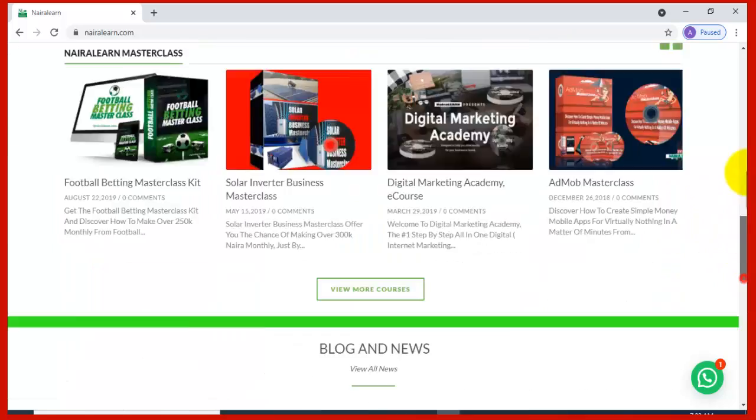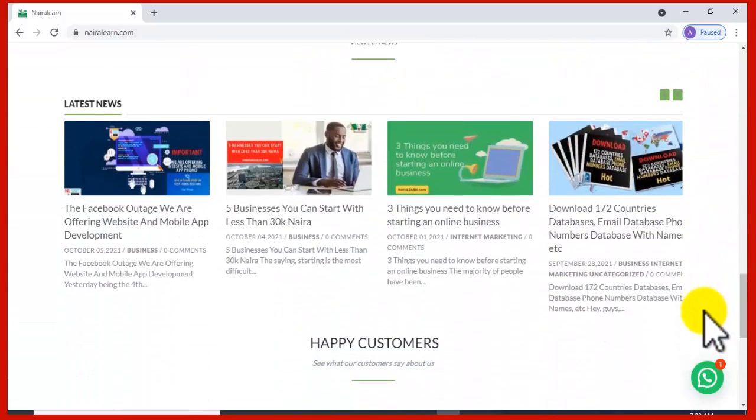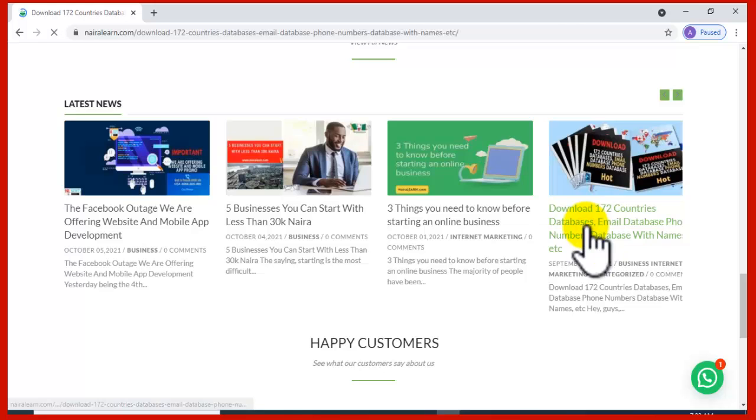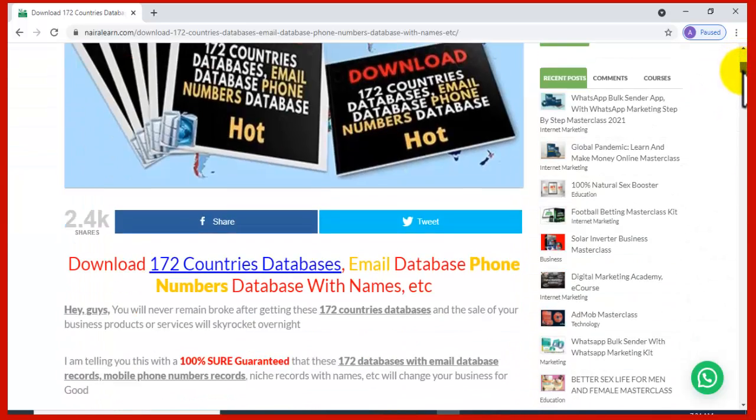Okay, this is the leads. Another way to get to here is to go through the blog section. I will show you now. When you get to here, you can click the article. This is it. As you can see, download over 172 country databases. Email database leads is there, phone number database leads is there, as well as other records I don't want to mention. Okay, so this is it.